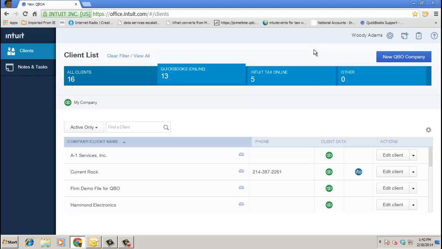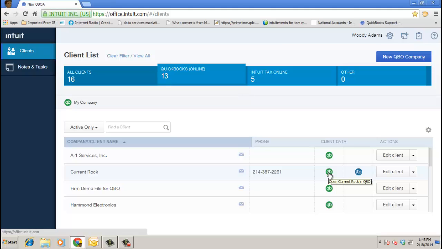Okay, let's open up my client file. I've already done some cleanup work, and then we're going to go ahead and I'll show you how to do the book to tax feature once I'm in their file. The new file I'm going to choose is my current rock file. I'm just going to click on the QB icon here, which stands for the asset, and it'll launch a new tab, and I'll be in my client's QuickBooks Online file.